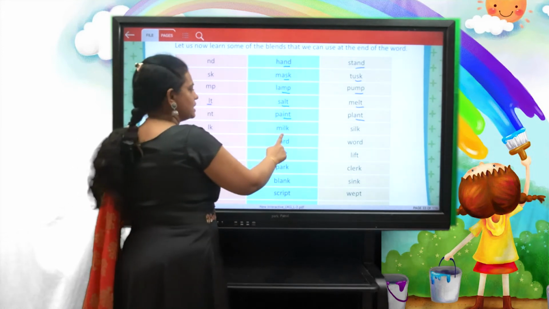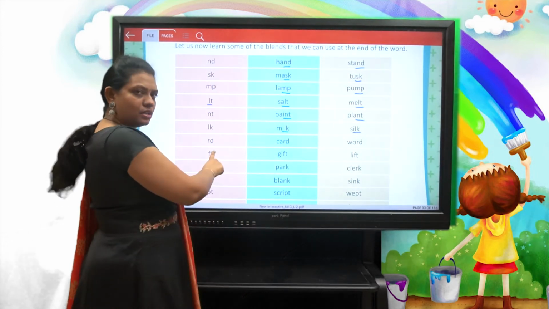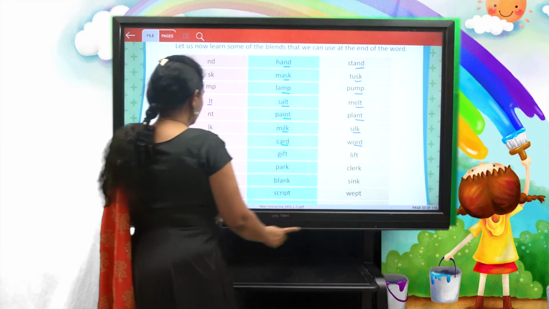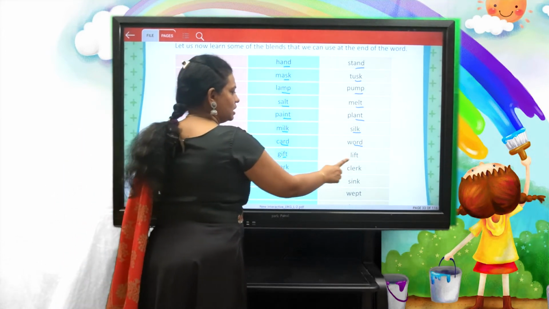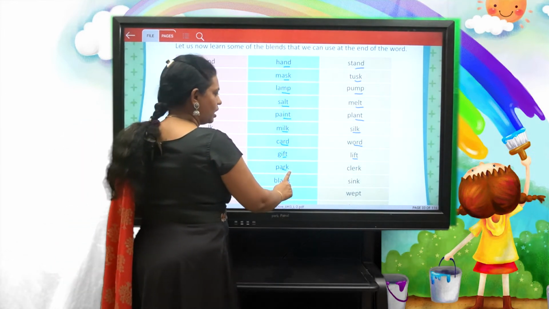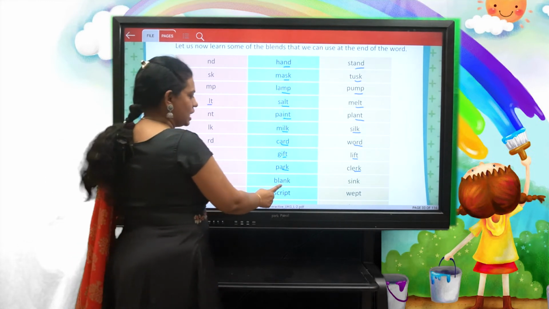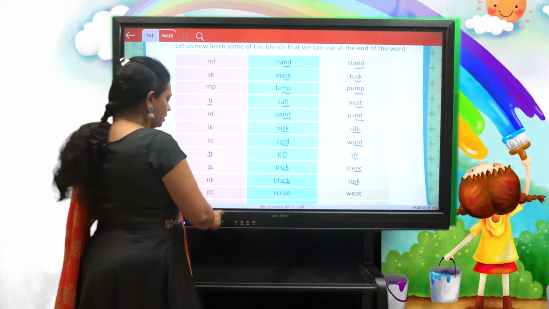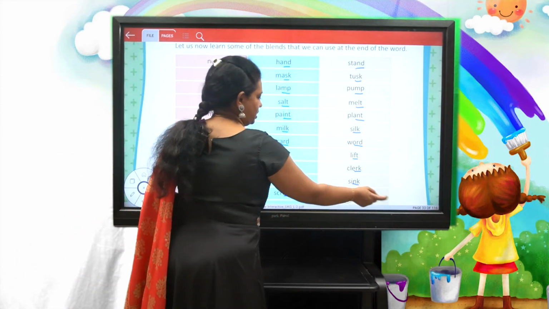Lk as in milk, silk. Rd as in card, word. Ft as in gift, lift. Rk as in park, clerk. Nk as in blank, sink. Pt as in script, wept.